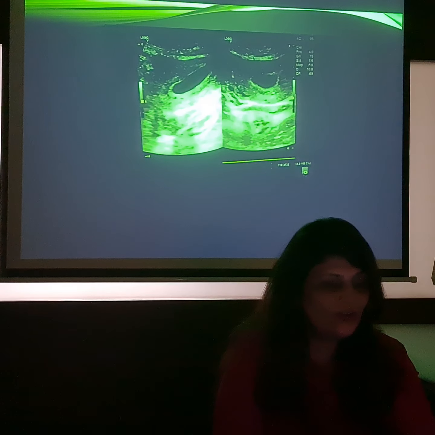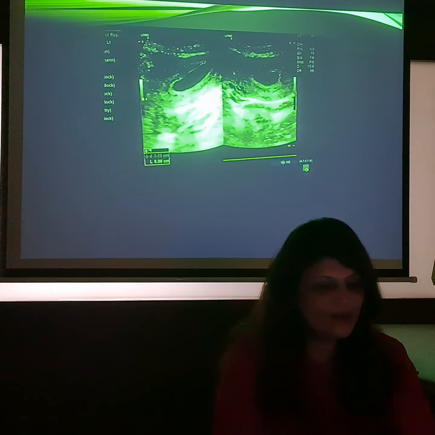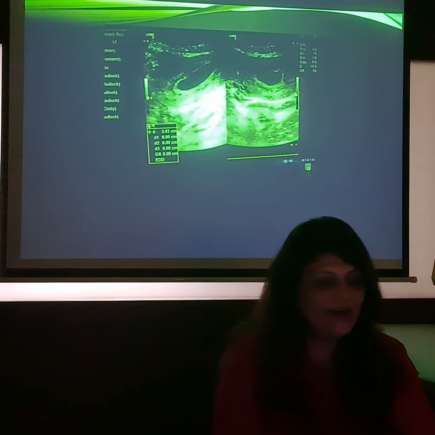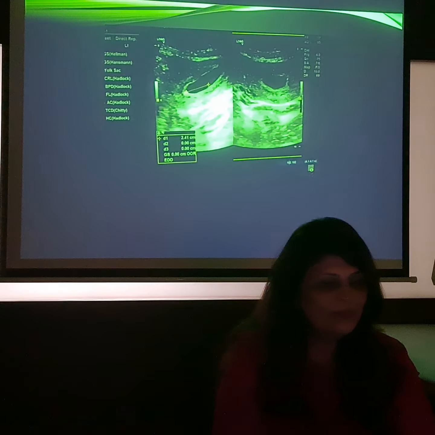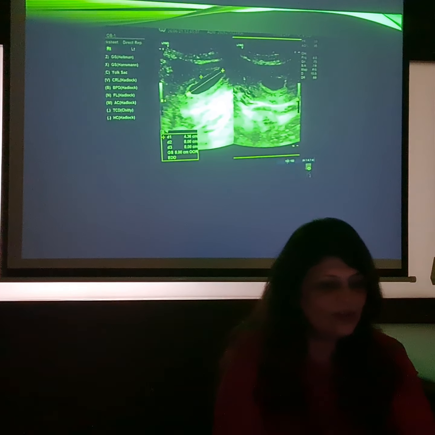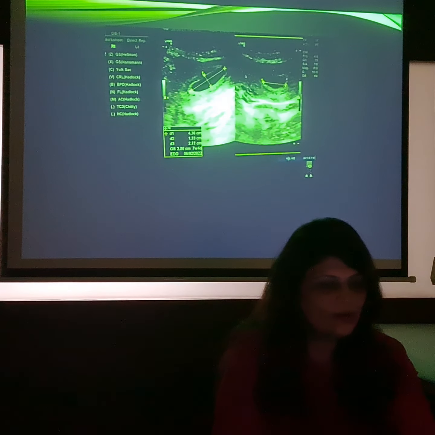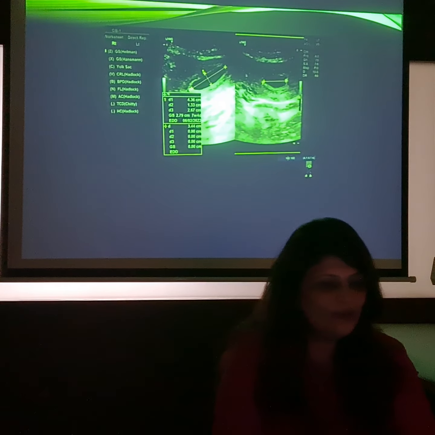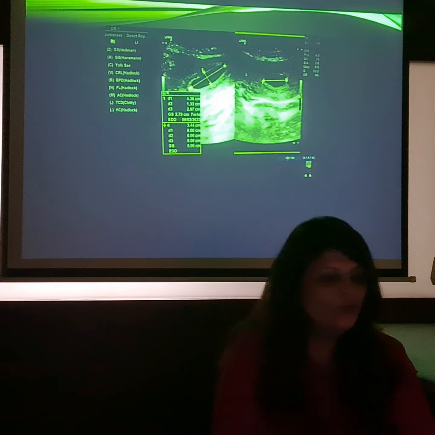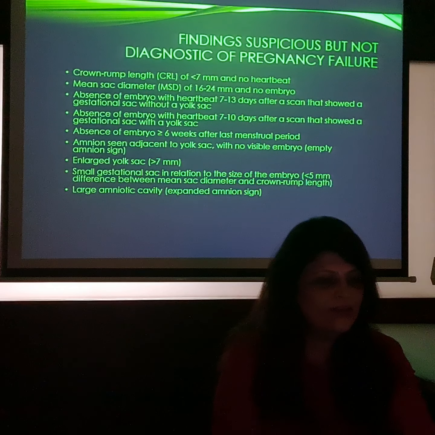Then we thought let us measure the gestational sac, and after taking the measurements, I could see that it was coming out to be more than 25 millimeters. And very nicely you can see 27 millimeters. So whenever you see a gestational sac equivalent to 27 millimeters and no embryo with cardiac activity seen, with confidence you can write down that yes, this is a case of an early pregnancy failure.